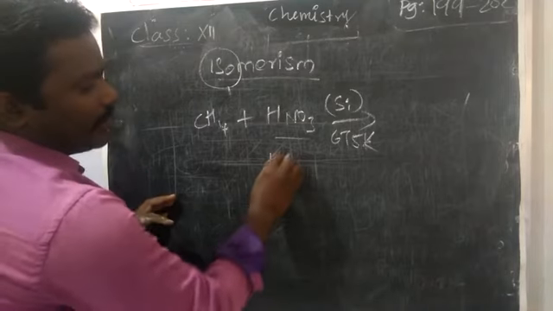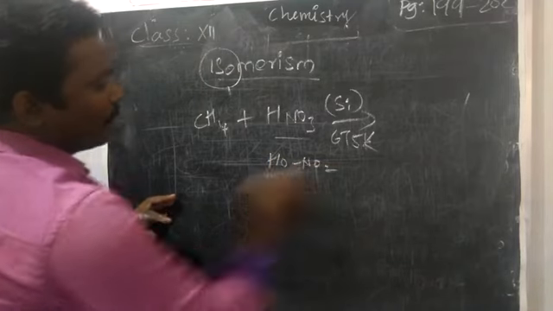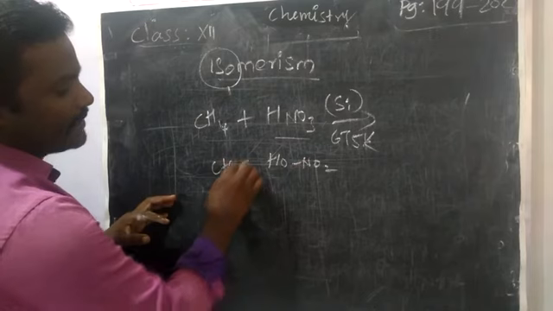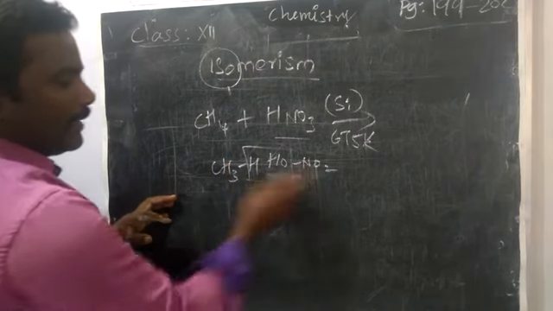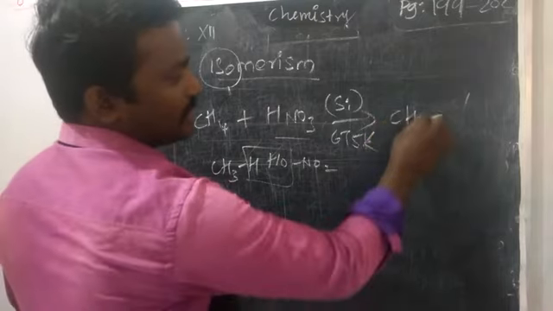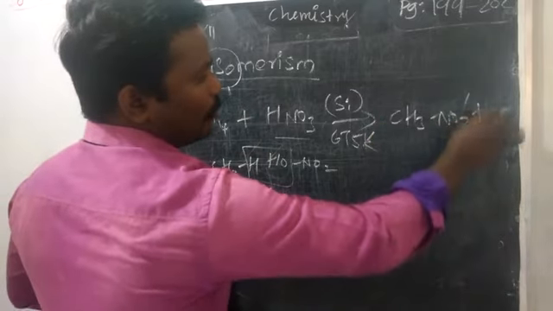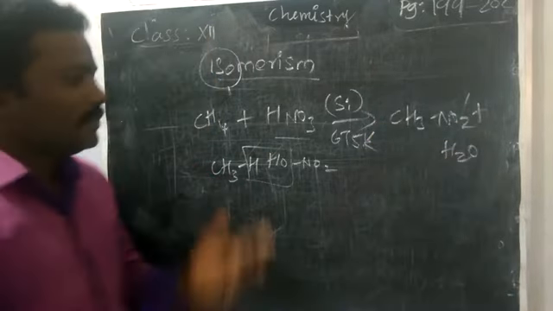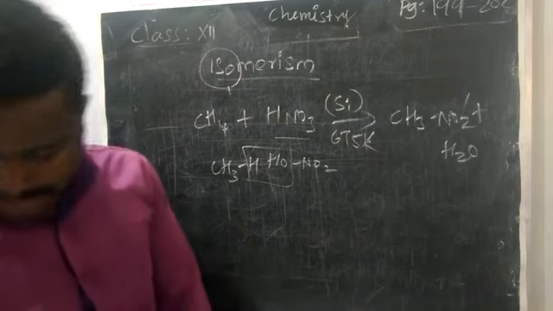How? The nitric acid you can write as HONO2, and CH4 you can write as CH3-H. Remove the water, and the NO2 you can add. So we get CH3NO2 plus H2O. This is the mechanism of this reaction.